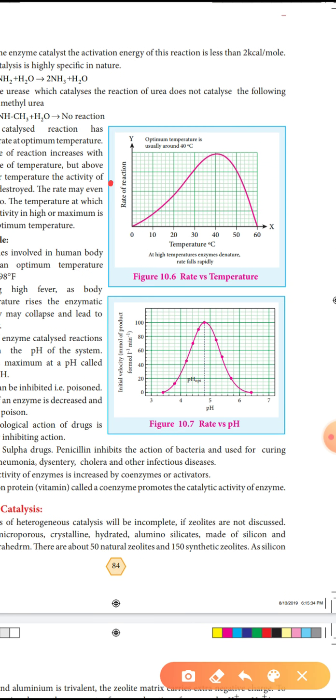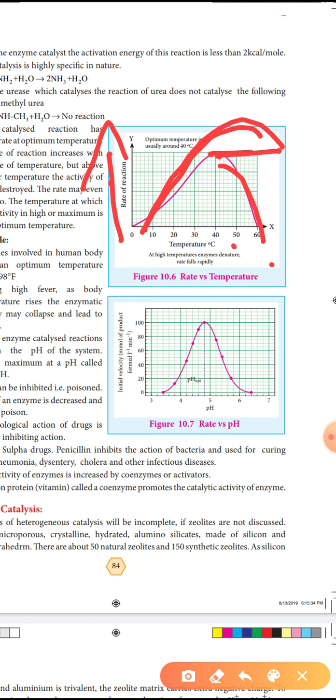We draw the curve, rate of a reaction versus temperature. At first, the rate of reaction increases with the increase in temperature. But above a particular temperature, the enzyme is destroyed. Destroyed means the rate decreases. The rate may even drop to 0.